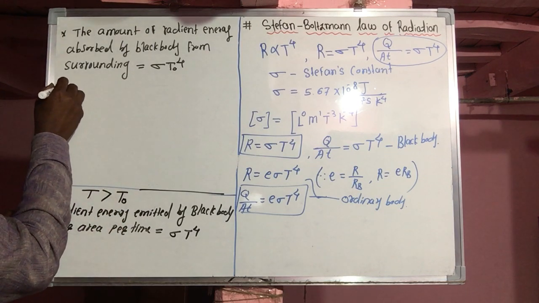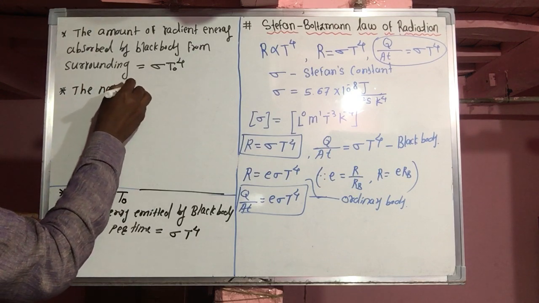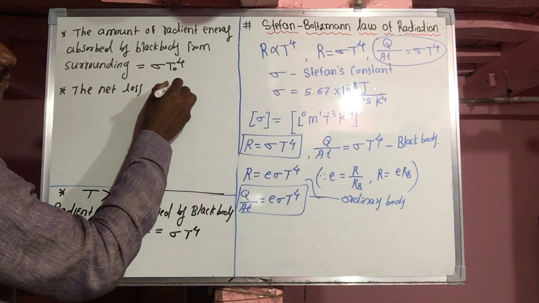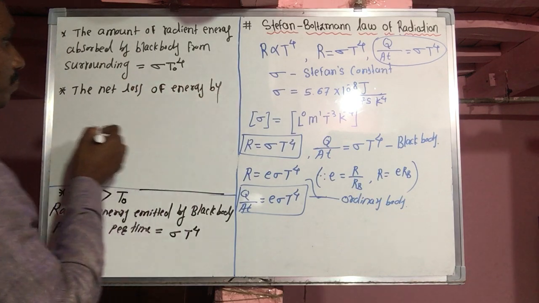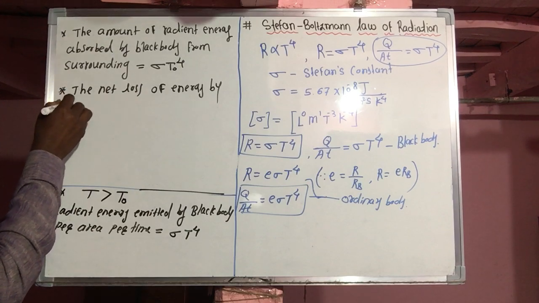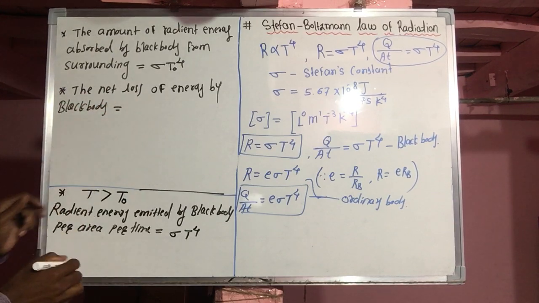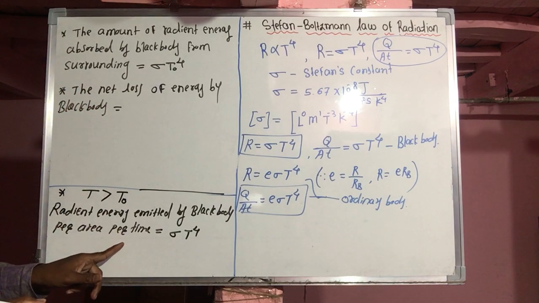So therefore the net loss, here is an important concept, net loss of energy by a perfect black body equals the amount emitted minus the amount absorbed.